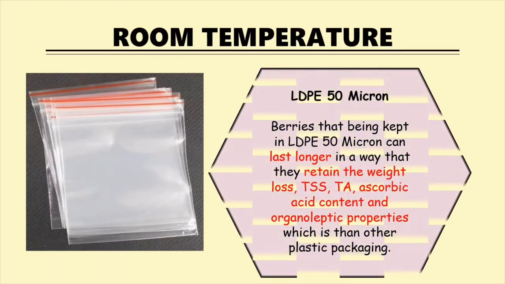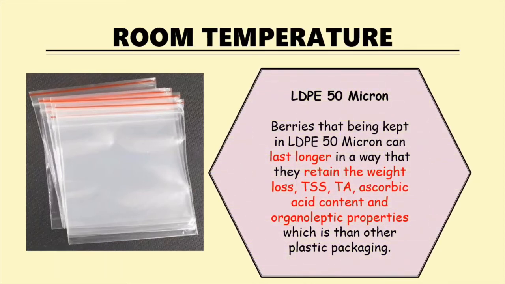This packaging is a better choice compared with other types of packaging if we want to store our berries at room temperature. Based on the literature, the shelf life of the berries is usually only 1 day at room temperature. However, by applying this packaging, the berries can be kept for 4 days.